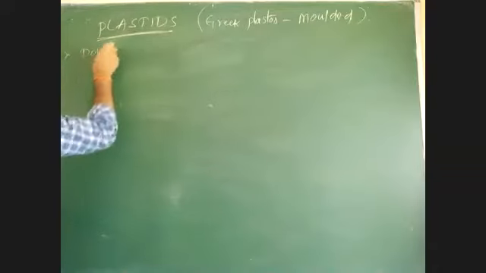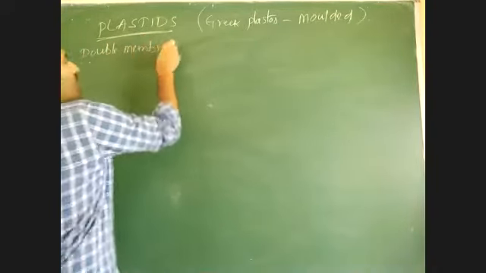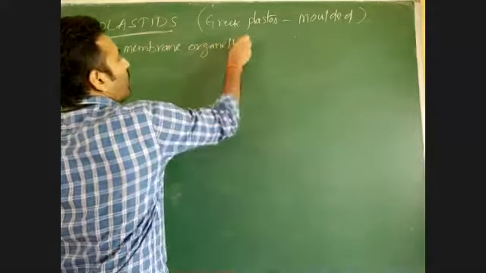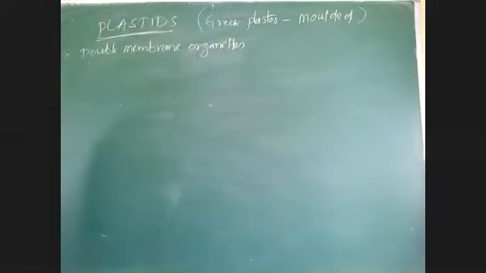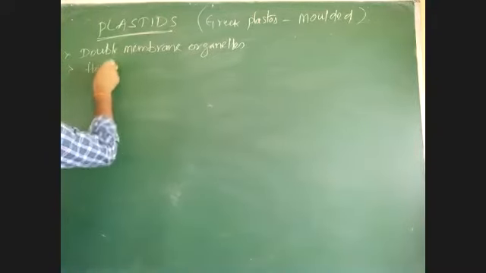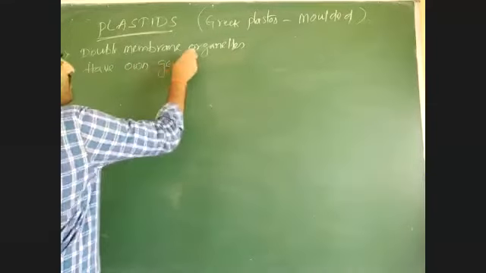Plastids are double membraned organelles, and they have their own genetic material.